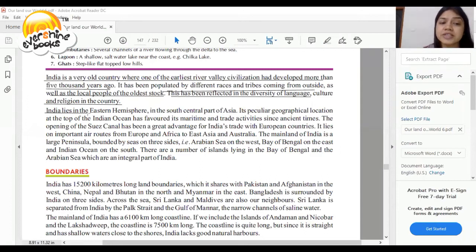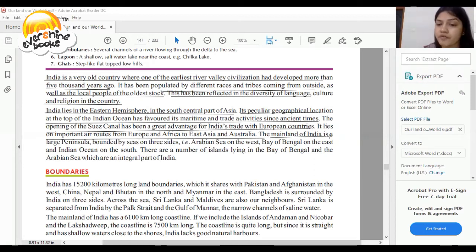So India lies in the eastern hemisphere in the south central part of Asia. Its peculiar geographical location at the top of the Indian Ocean has favored its maritime and trade activities since ancient times. The opening of the Suez Canal has been a great advantage for India's trade with European countries. It lies on the important air routes from Europe and Africa to East Asia and Australia.